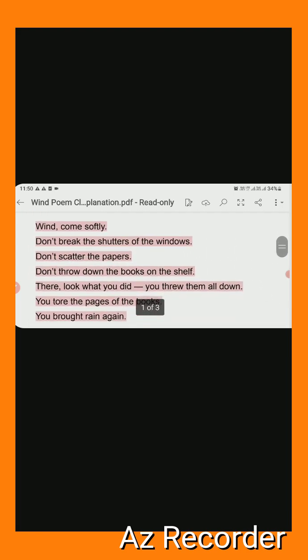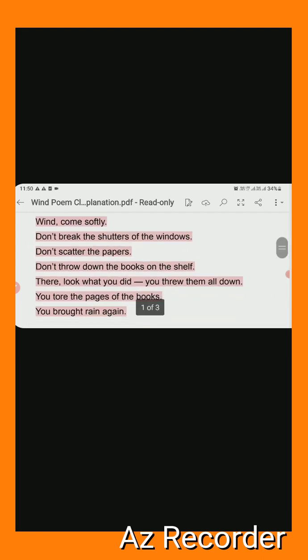Wind come softly, don't break the shutters of the windows, don't scatter the papers, don't throw down the books on the shelf. There, look what you did. You threw them all down. You tore the pages of books. You brought rain again. What does that mean? It means the wind breaks the shutter of the windows. It scatters the papers here and there, to and fro. It throws down the books down the shelf. It tears the pages of the books. So total overall meaning of this stanza.